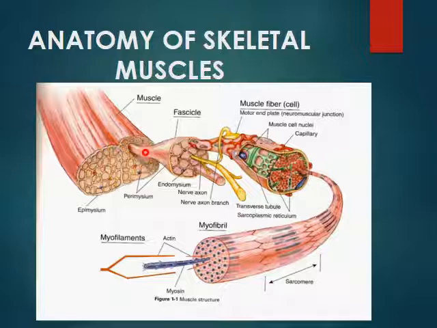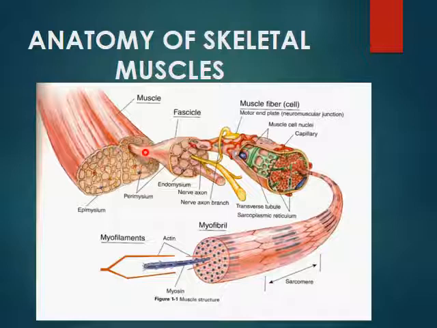You can see this is one of the Z lines here, and this is another Z line here, and the distance between this one and this one is known as the sarcomere. This part of the myofibril is composed of the actin protein, and this part where the dark band is present is mainly composed of myosin protein.